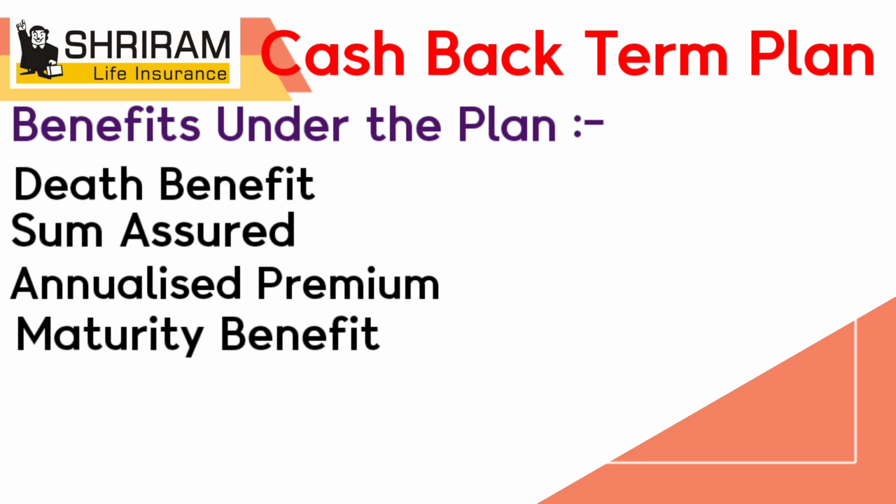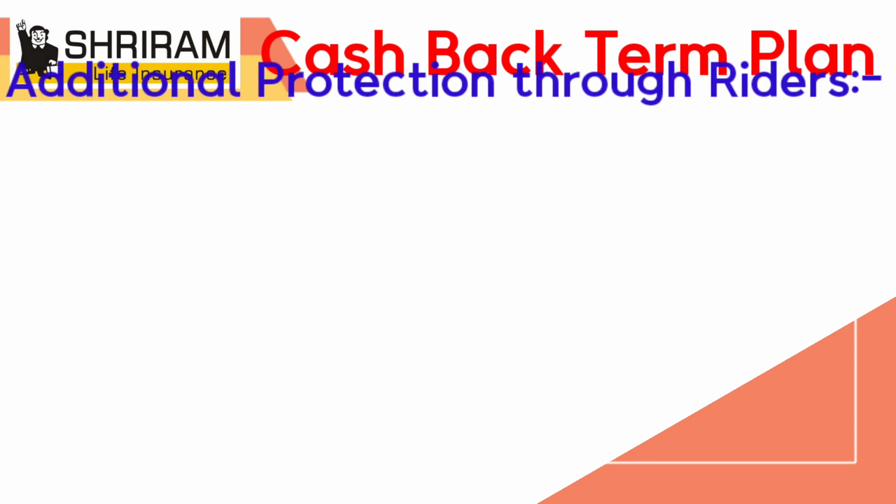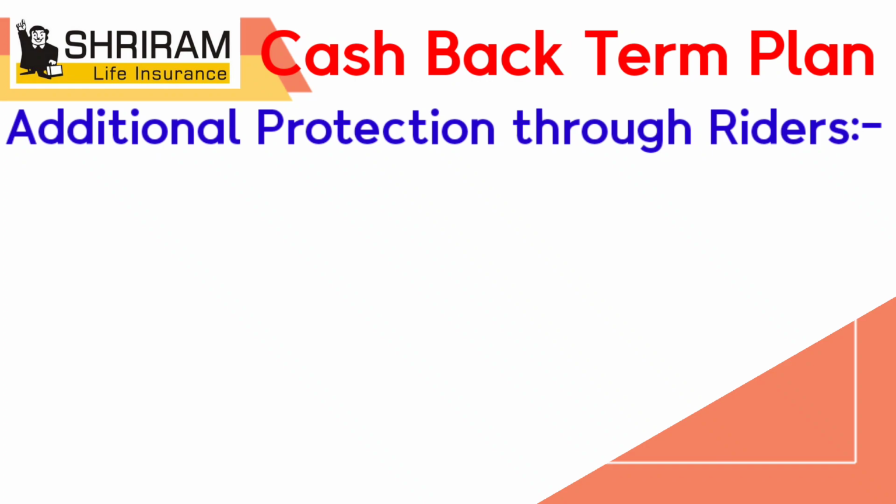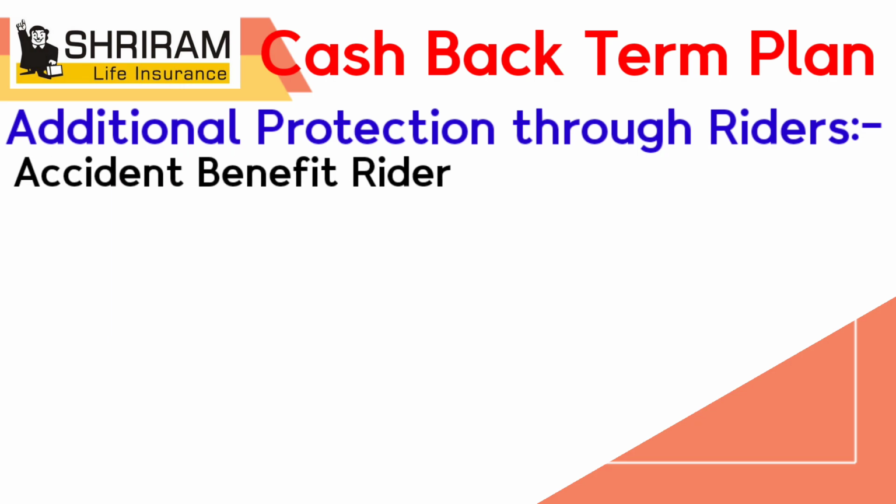Next, maturity benefit: in case of survival of the life assured till the end of the policy term, all the premiums paid during the term of the policy, excluding any extra premium, rider premium and taxes, will be returned. Next, additional protection through riders: if you opt for any of the following riders by paying additional premiums, the rider can be opted at the inception of the policy or on any policy anniversary.